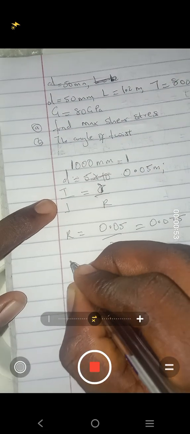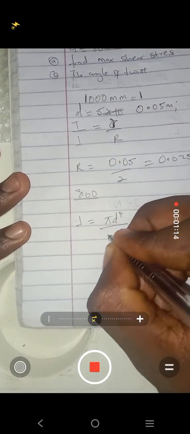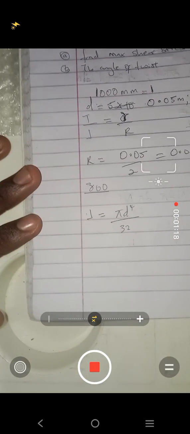Then we have the torque, 800, divided by J. We don't know J, but if you look at the equation, this was a solid shaft, so J is equal to pi d raised to the power of 4 all over 32.